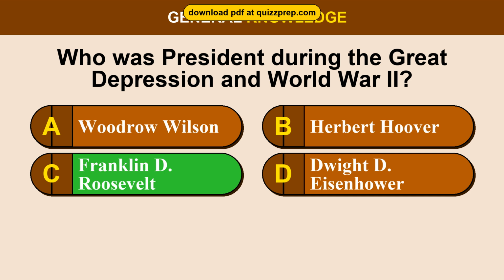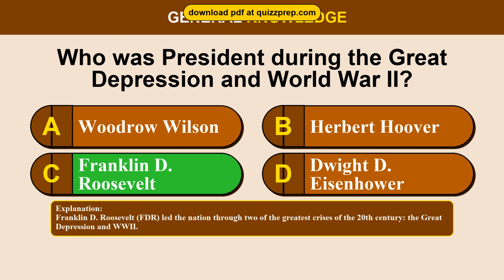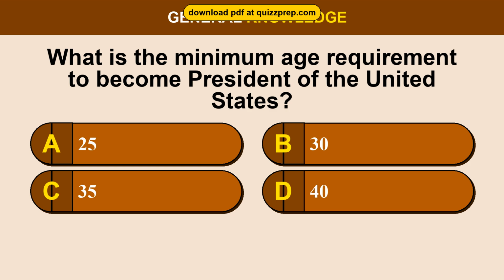The correct answer is option C, Franklin D. Roosevelt. Franklin D. Roosevelt, FDR, led the nation through two of the greatest crises of the 20th century, the Great Depression and World War II. Question 78. What is the minimum age requirement to become President of the United States? Option A, 25. Option B, 30. Option C, 35. Option D, 40.